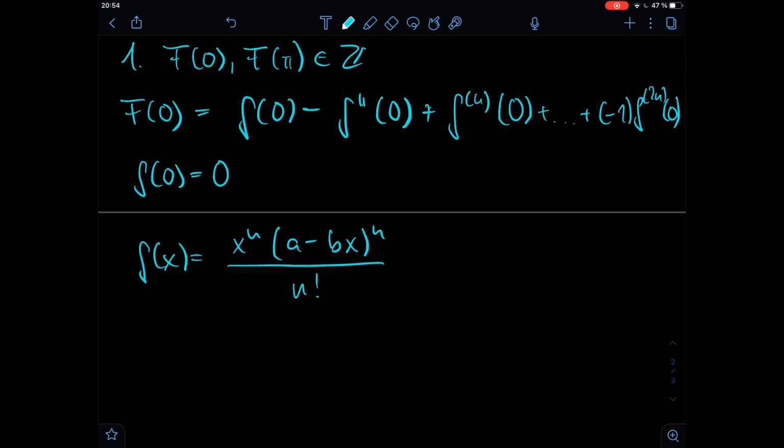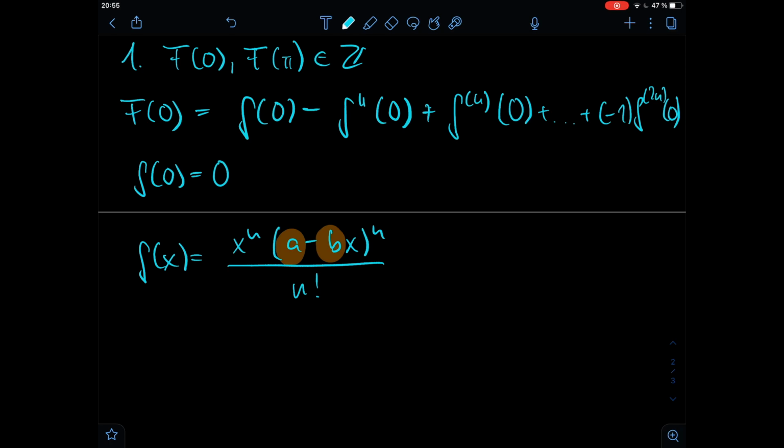So let's not think about the coefficients specifically, but more like what type of numbers there are. So we know that a and b are integer numbers, and we just want to know the coefficients of the x's to the power of between n and 2n.